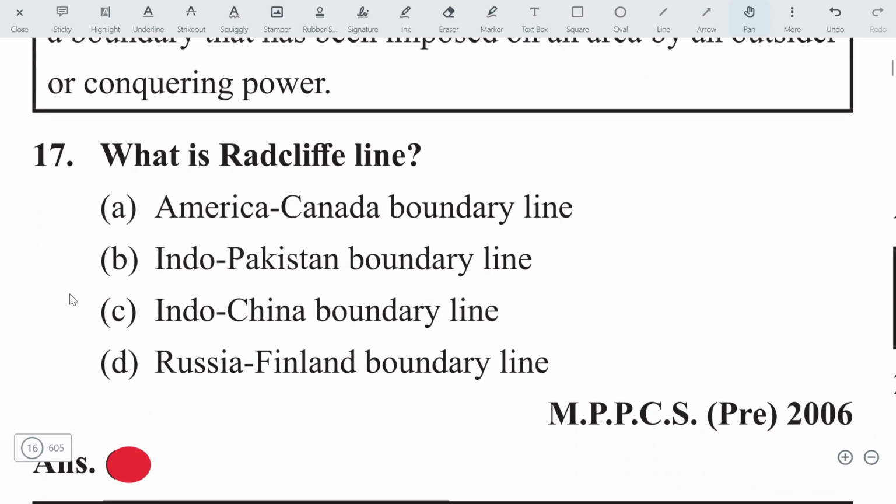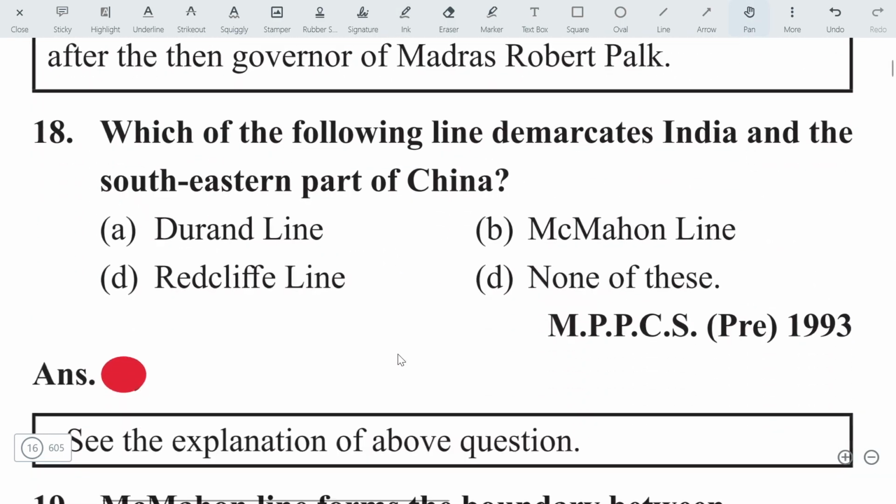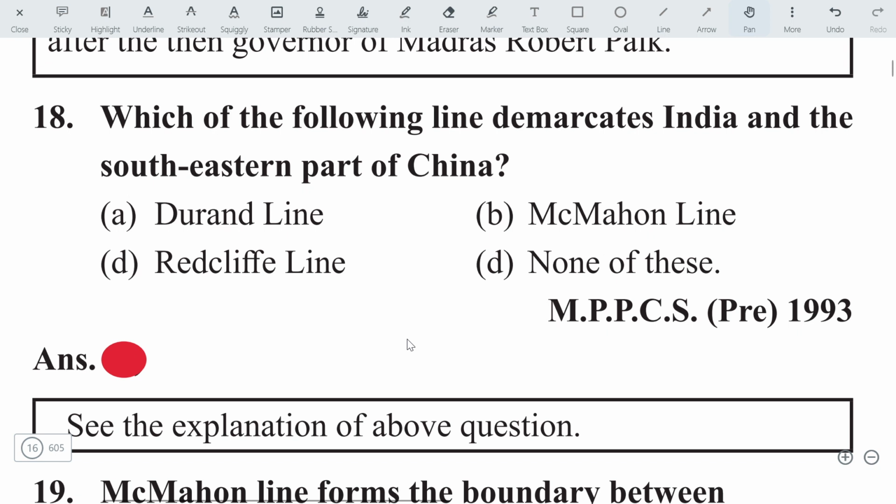What is the Radcliffe Line? It is a line between India and Pakistan. Okay. Next question: which one of the following lines demarcates India and the southeastern part of China? This is the McMahon Line. It is between India and China.